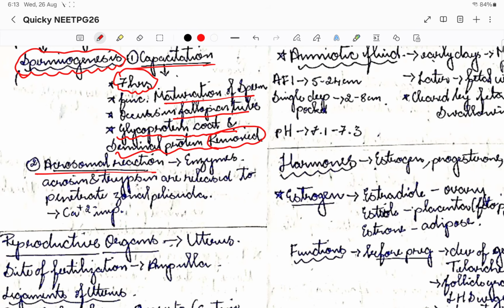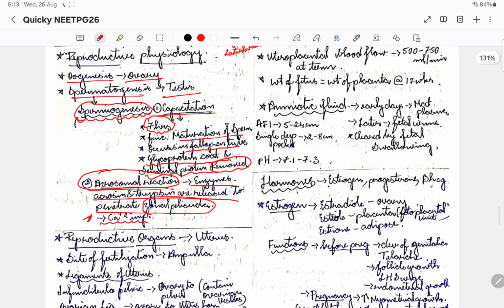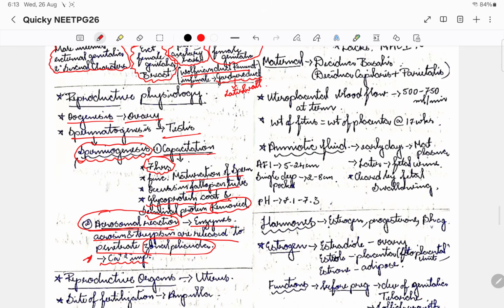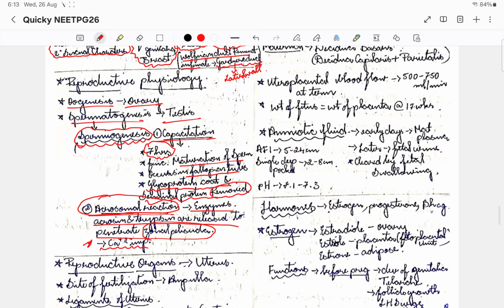Then the acrosomal reaction is where, after the sperm penetrates, the enzymes acrosin and trypsin are released to penetrate the zona pellucida of the egg. There is a layer called the zona pellucida. The next reaction is basically the zonal reaction. The entire process is known as the acrosomal reaction. Please note that calcium is important for this acrosomal reaction. So this is what is happening in the uterus, in the female reproductive organ, with respect to the sperms.